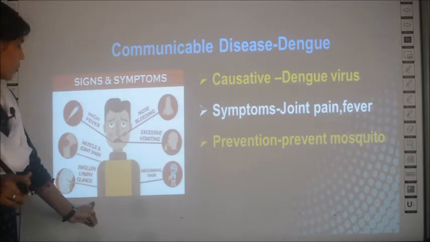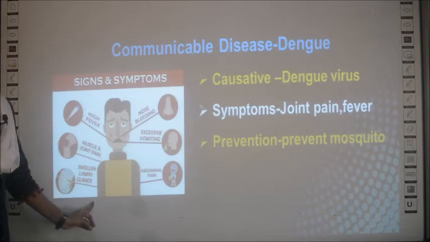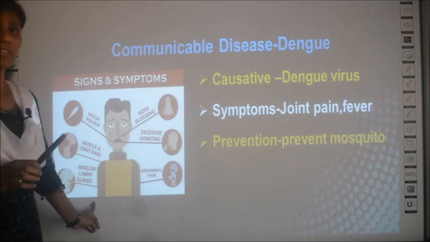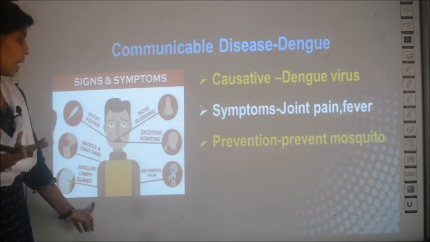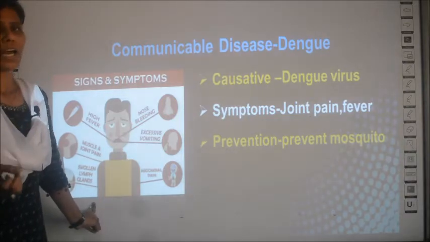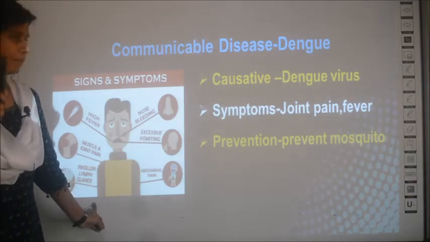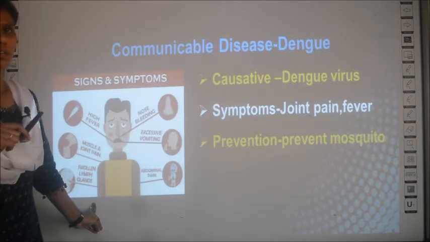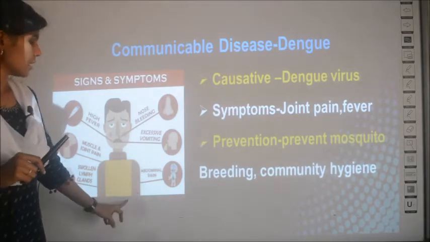Okay. So, a secondary symptom is swollen lymph nodes, and the first major symptom for dengue fever is joint pain. Along with that you have fever, excess vomiting and abdominal pain, and sometimes, very rarely, there will be nose bleeding also. It is not a common symptom, but sometimes you have nose bleeding. So, these are the symptoms.